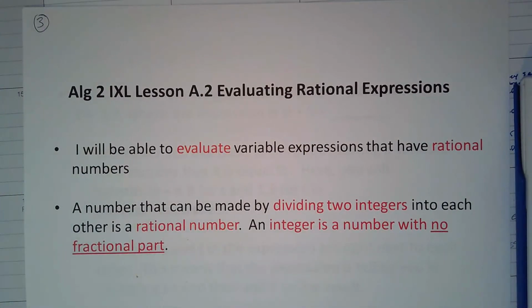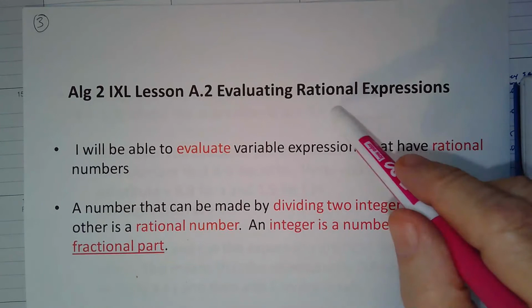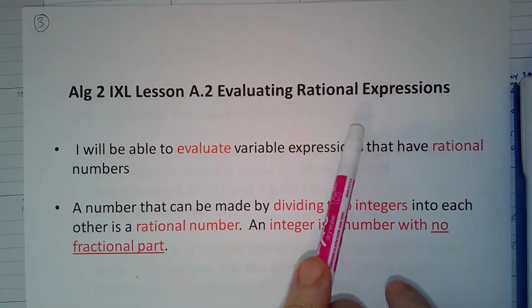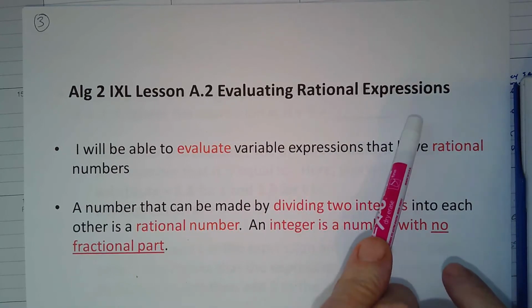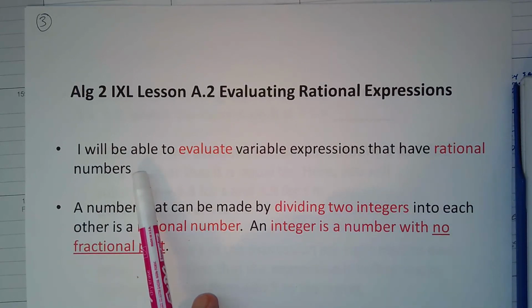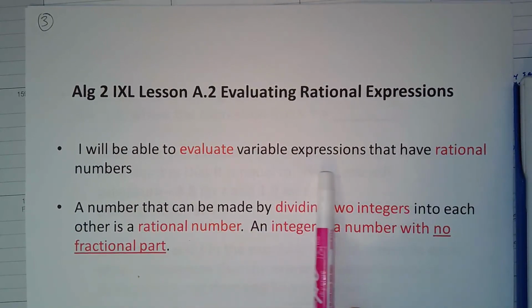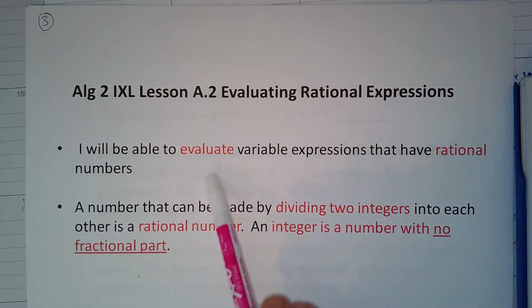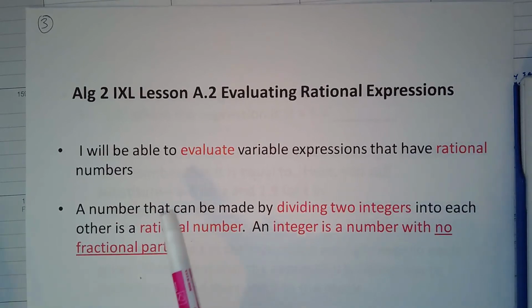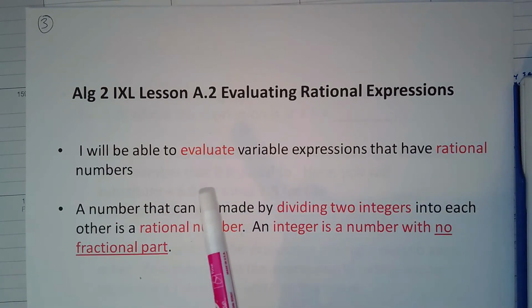Okay, now to the actual lesson that we're doing today. So what I'm doing is I'm going to explain to you what IXL Lesson A2 is about and how you go about answering a question in this area correctly. Okay, that's what I'm doing, and you're going to do the following. You're going to evaluate the variable expressions that have rational numbers in this lesson. And based upon what we've done here earlier, you're going to take notes on it, okay?